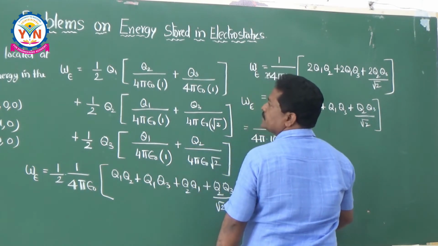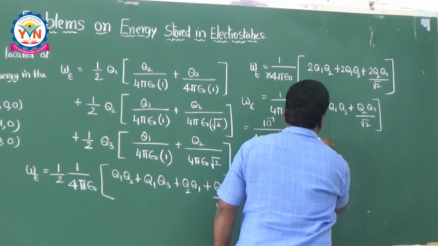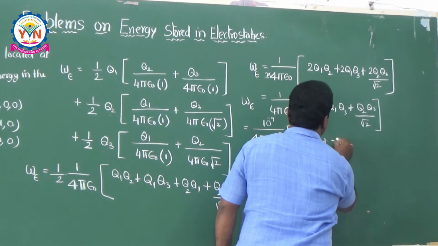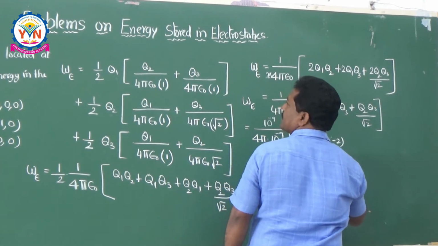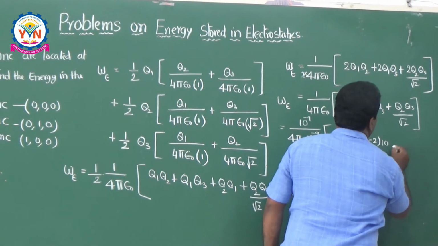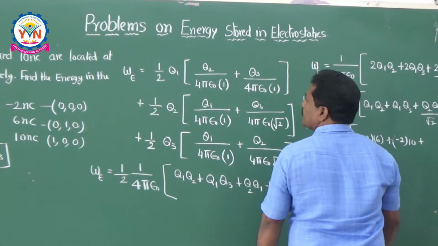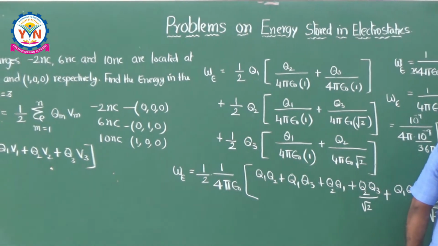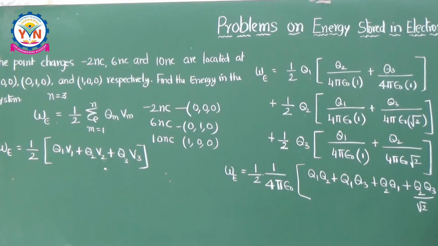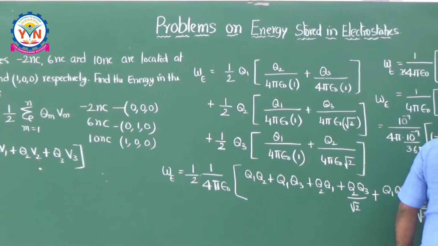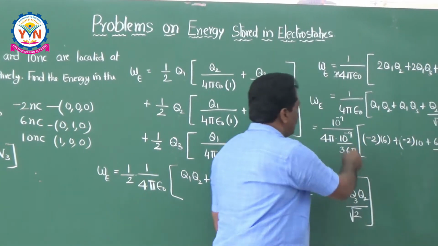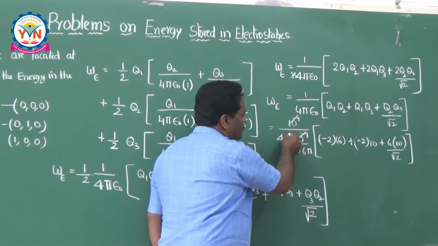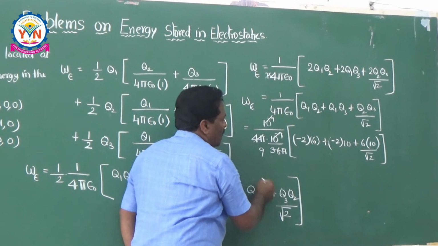What is Q2? 6, plus Q1 minus 2 into Q3 is 10, plus Q2, once again 6, into 10 by root 2. If you substitute like this, this will be cancelled and this will be 9.